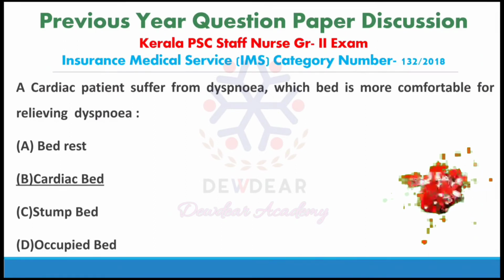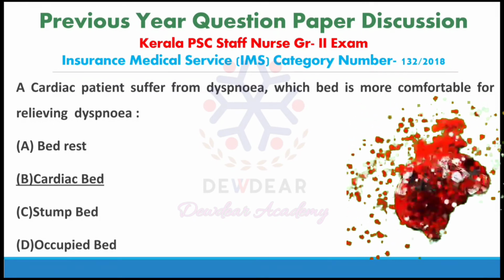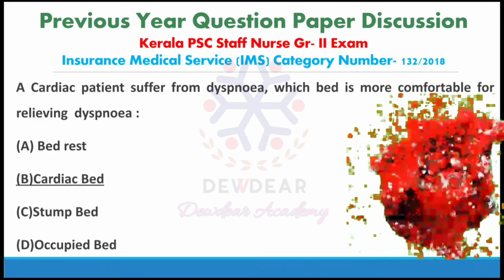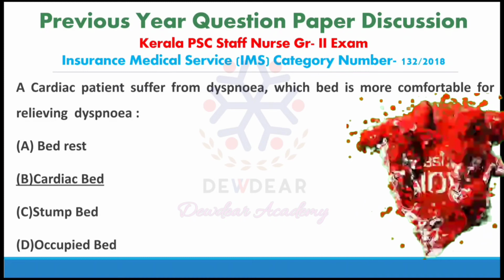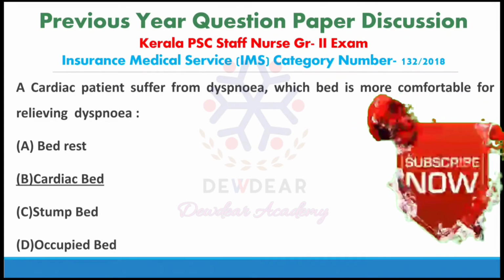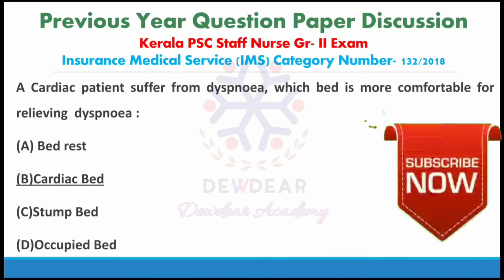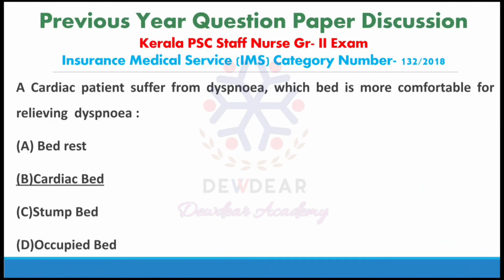Next is occupied bed. Occupied bed is the bed that is made when the patient is not able or not permitted to get out of bed. That means when the patient is already occupied in bed, that is known as occupied bed. So here the question is for relieving dyspnea. The type of bed given is cardiac bed.